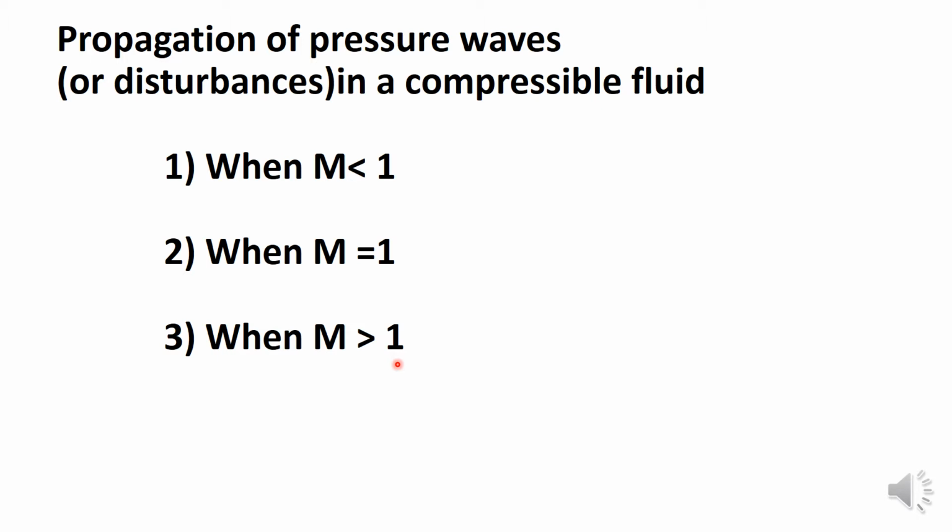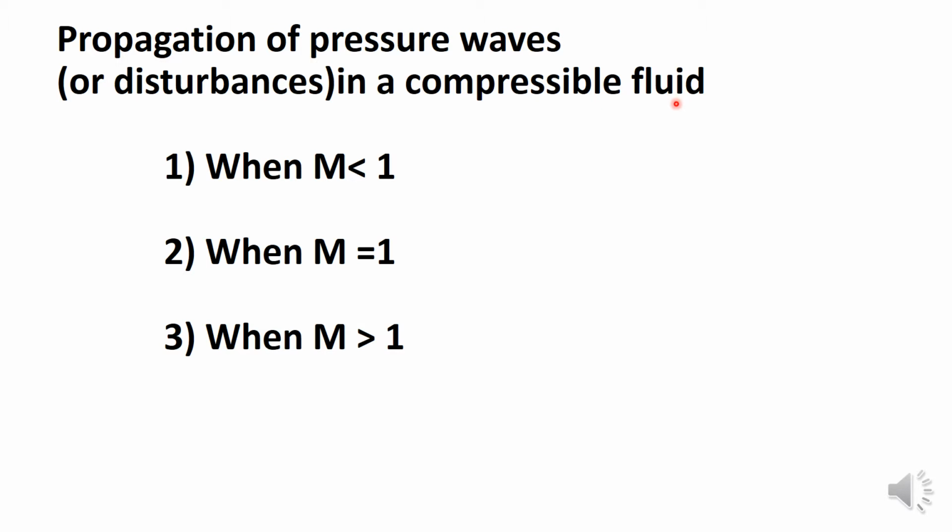Whenever any disturbance is produced in a compressible fluid, the disturbance is propagated in all directions with the velocity of sound, which is equal to c.